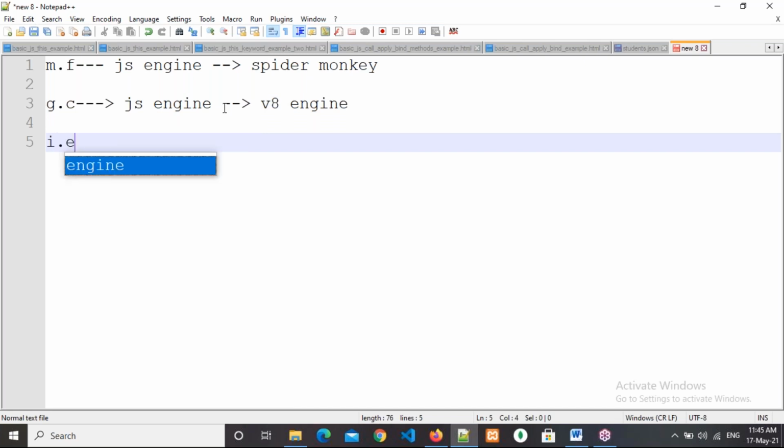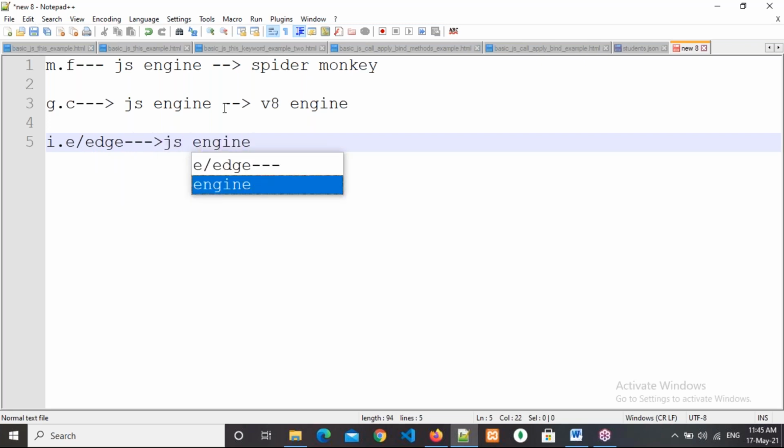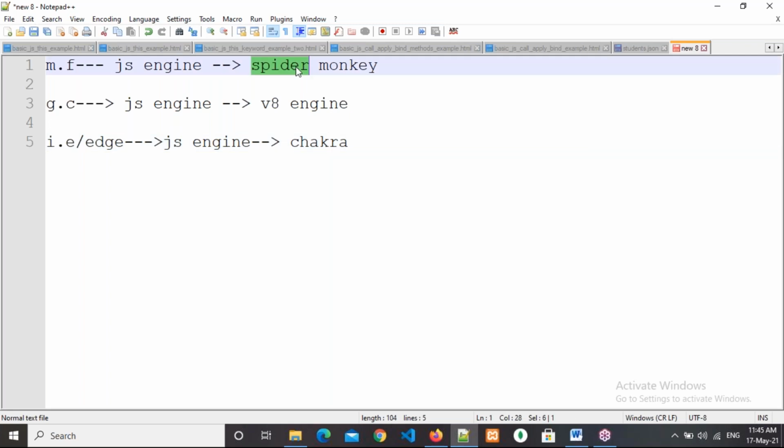IE or Edge: the JavaScript engine name is Chakra. Understanding, right? What is the Mozilla Firefox engine name? SpiderMonkey. What is the Google Chrome JS engine name? V8 engine. What is the Edge JavaScript engine name? Chakra. Understanding, right, everyone? Please respond.